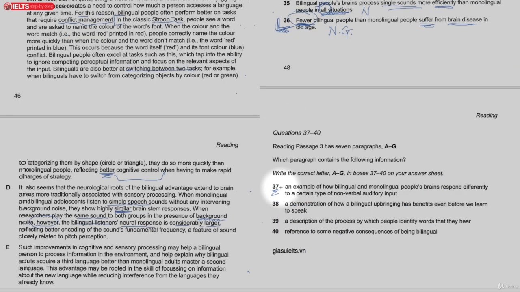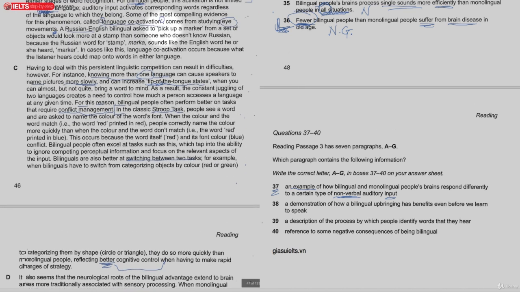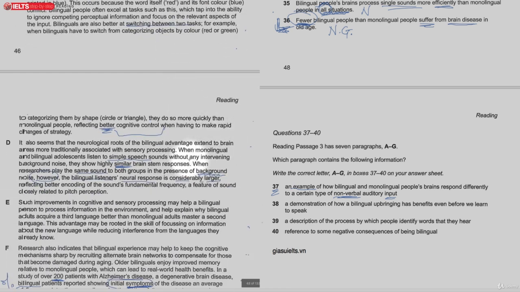Okay, now let's move on to the last 4 questions. An example of how bilingual and monolingual people's brains respond differently to a certain type of non-verbal auditory input. So it's something about sounds that are non-verbal, and we've got all these words here, can, candy, etc. So it's not talking about that. It must be talking about this. Again, the simple speech sounds, t, k, b. Okay, so there's no information being carried in those sounds. Okay, so this must be talking about D here.